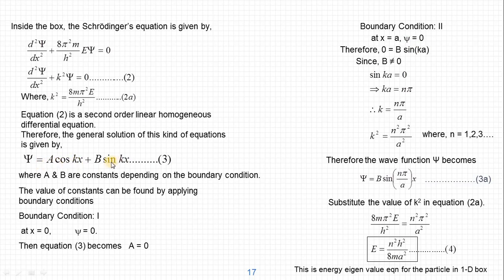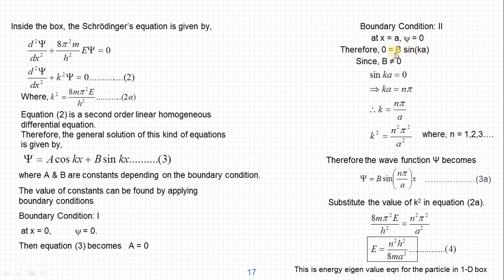This is 0. Psi is equal to b sin kx. So left side psi is 0, and b sin kx is a. So b sin ka is equal to 0. Here we got left hand side 0 and right hand side as b sin ka. But since left hand side is 0, either b may be 0 or sin ka may be 0.